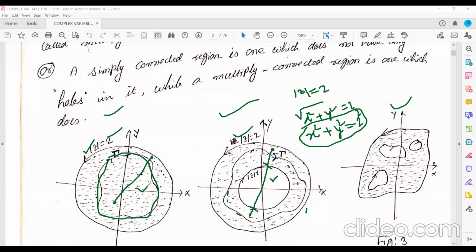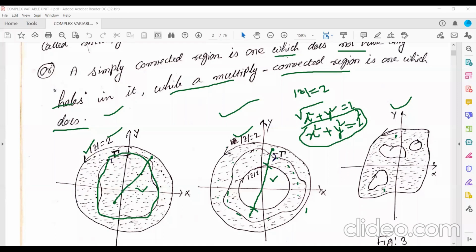So what does it mean? A simply connected region is one which does not have any holes in it, while a multiply connected region is one which does. Now see, I'm going to take 1 point here and another point here. The shaded part is the region, and these hollow points are not in the region.